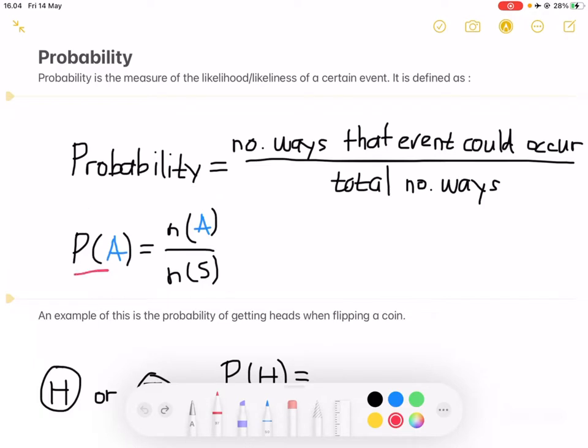So P of A represents the probability of a certain event A happening. N of A in this case is the number of ways that event A could occur. And N of S right here represents the total number of ways that could happen.